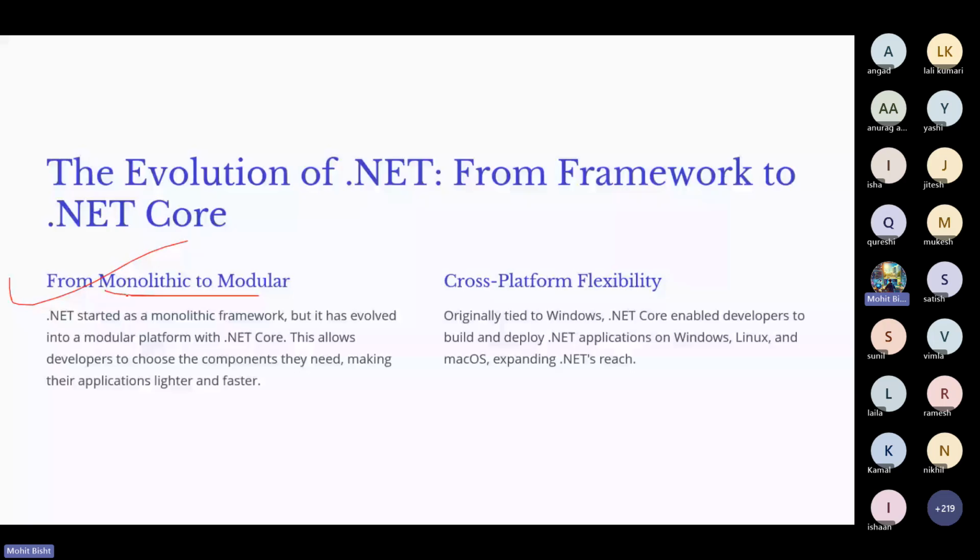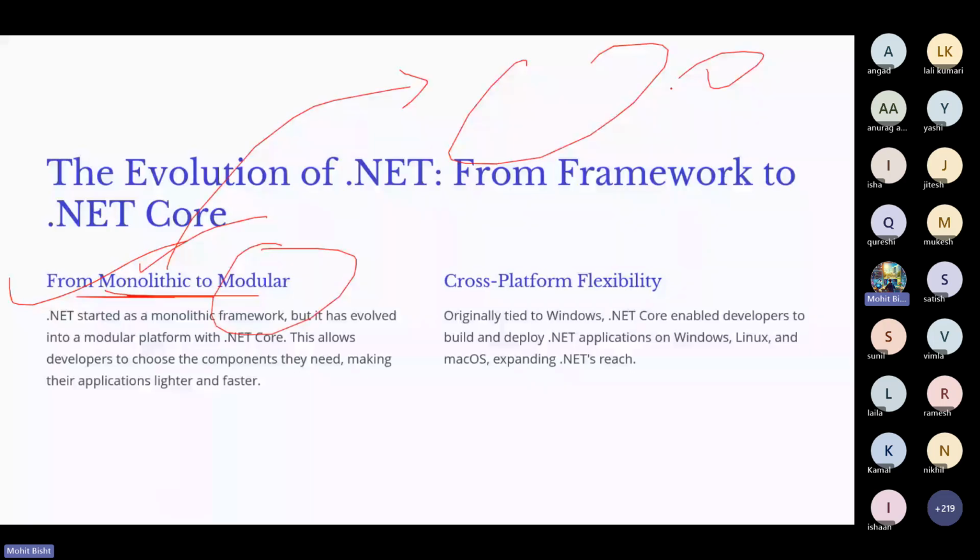As we already discussed what is monolithic, I already gave examples of monolithic and microservices in general, right? So what is the line saying? .NET started as a monolithic framework. Earlier .NET started as a monolithic framework, but now it has evolved into a modern, modular platform with .NET Core. I already showed the code of .NET Core. It is present in the .NET organization. You can go and check what the code is doing under the hood, right? So first it was monolithic, but now it's modular.